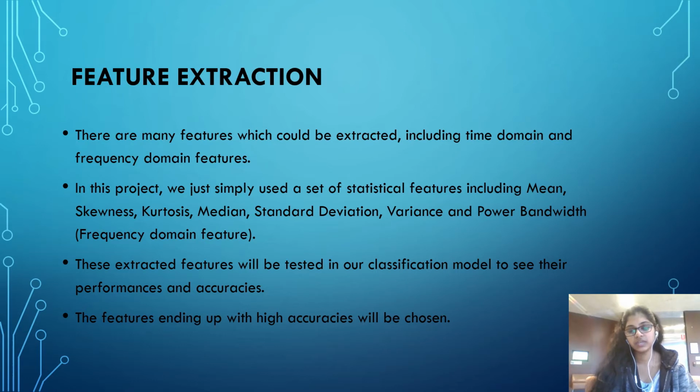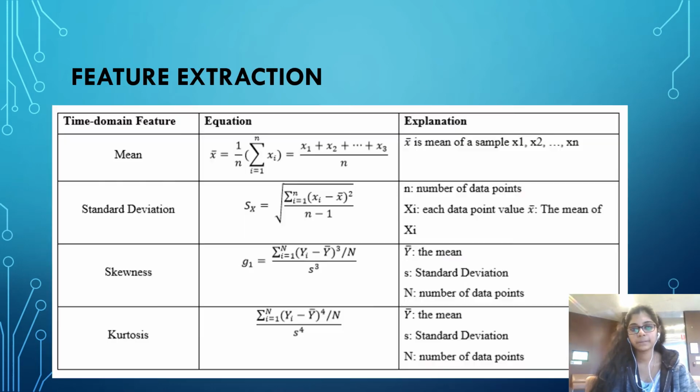The accuracies will be detected based on the highest value, and this will be gained only by doing various trials with all these features. So we have to undergo various trials to find which combination of features will give the highest accuracy values. And this will be the equation for some of the feature values which we are using in this feature extraction part. Thank you.